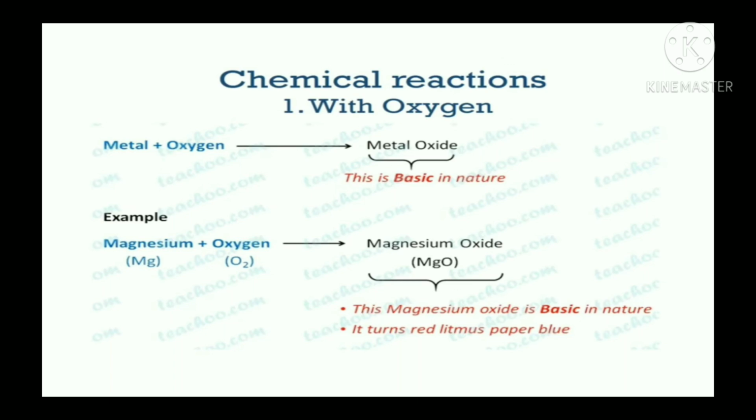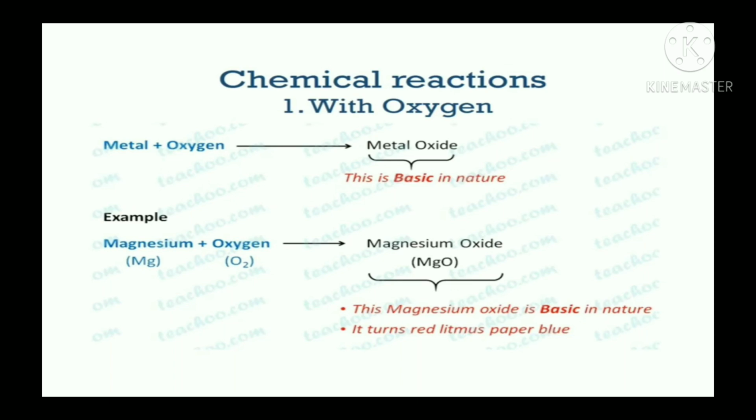The metal oxides are basic in nature. How do you know the metal oxides are basic in nature? Because acidic and basic nature depends upon the pH value of the element. Metal oxides have pH greater than 7. Therefore, metal oxides are basic in nature. If you dip red litmus paper in this solution, red litmus paper will turn blue, which shows that it is basic in nature.